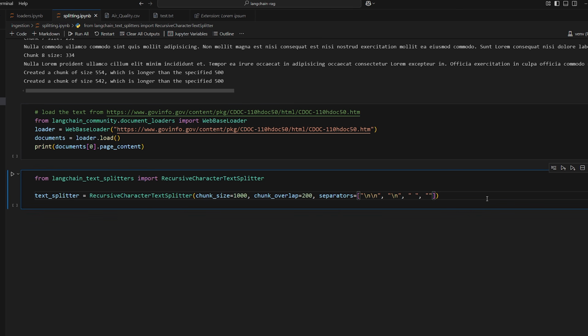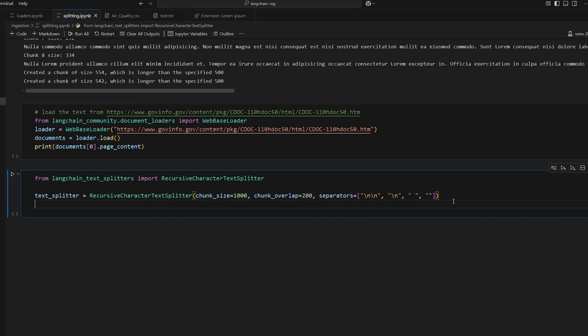It's going to try separating based on paragraphs first with this one, and then single lines, and then sentences, and then words, okay? That's the effect of it. So it tries to keep these units together as much as possible, but if it can't, it just breaks it down more, because we need our chunk size to be a maximum of 1,000.